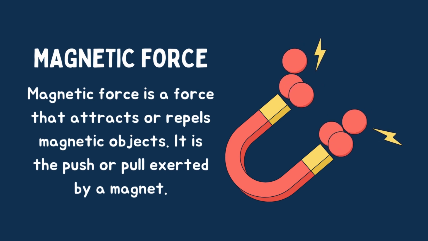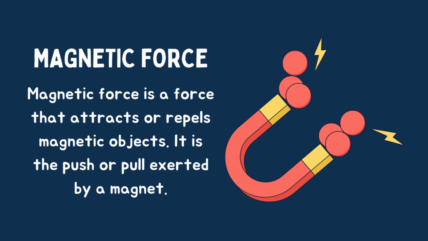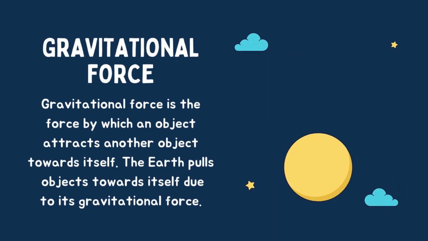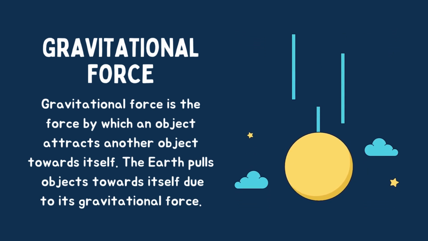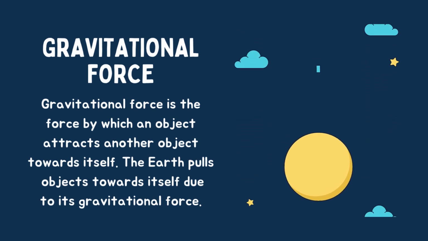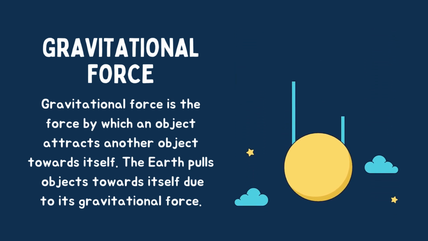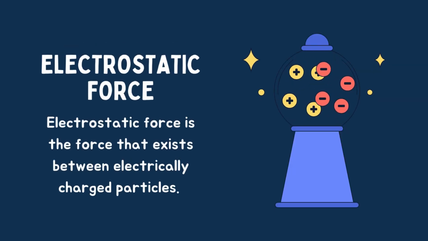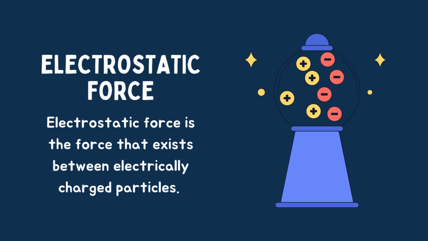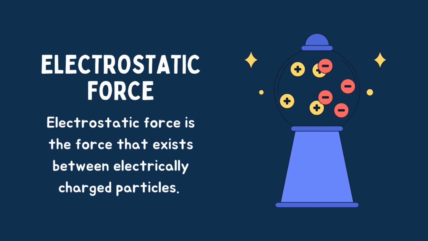Magnetic force is a force that attracts or repels magnetic objects. It is the push or pull exerted by a magnet. Gravitational force is the force by which an object attracts another object toward itself. The earth pulls objects towards itself due to its gravitational force. Electrostatic force is the force that exists between electrically charged particles.